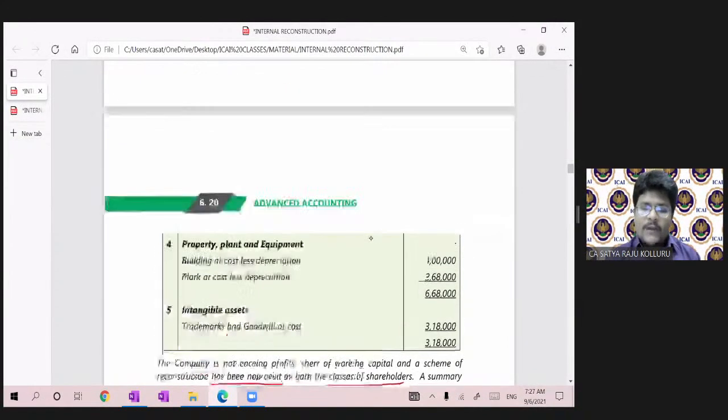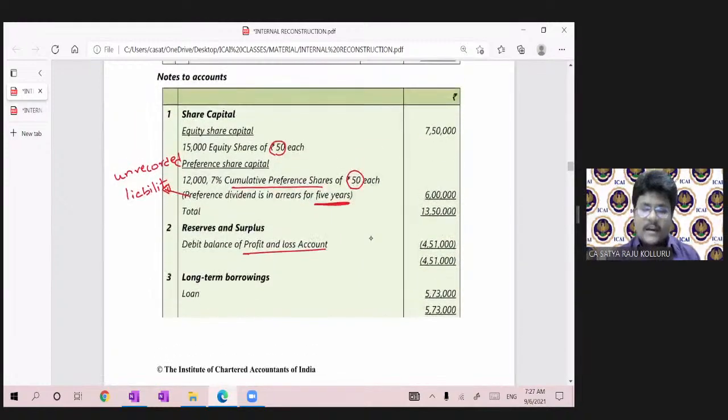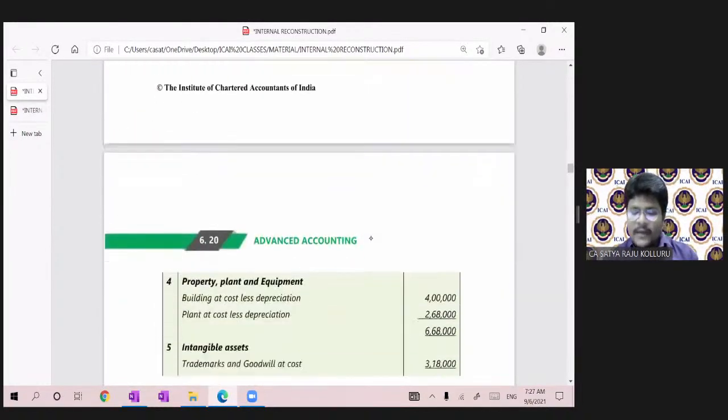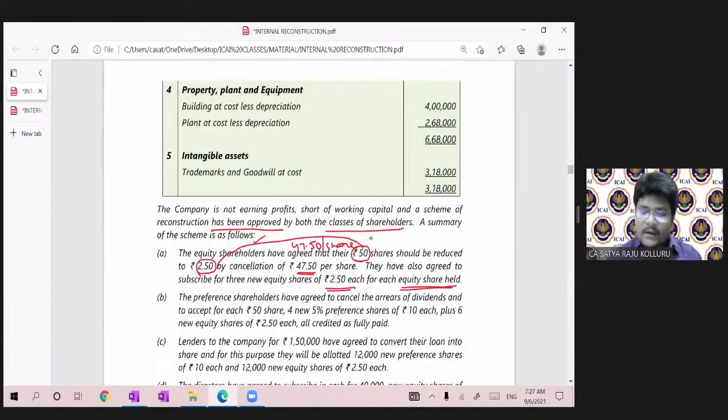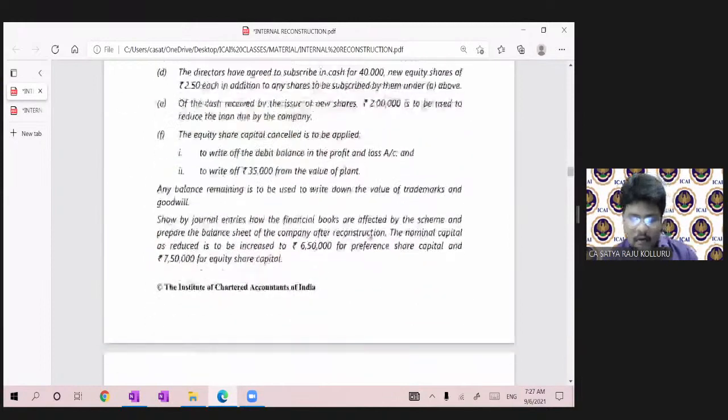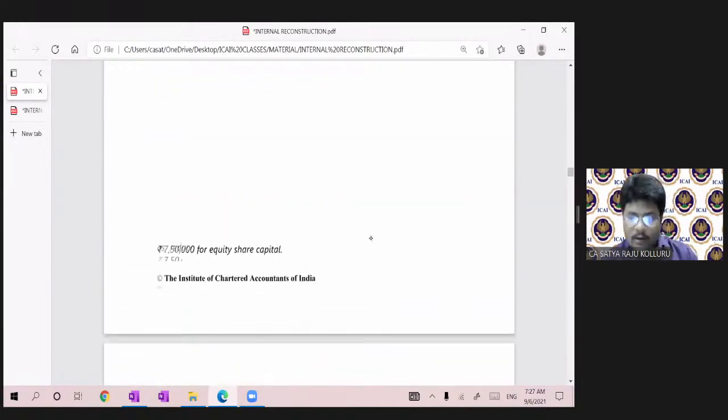How many existing equity shares are there? 15,000. They are ready to subscribe 3 for each, so 15,000 into 3, a total of 45,000 new equity shares at the rate of 2.50 each for each equity share held. One second guys, I'll go to the requirement.